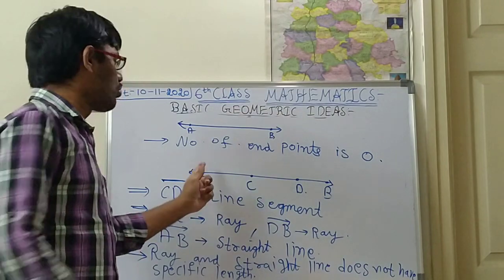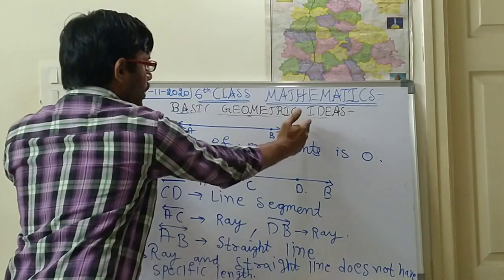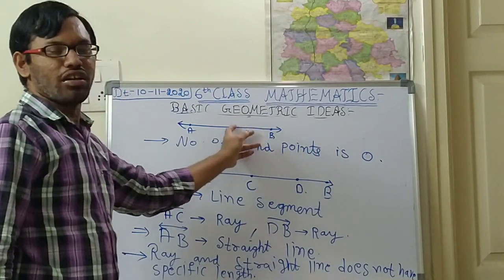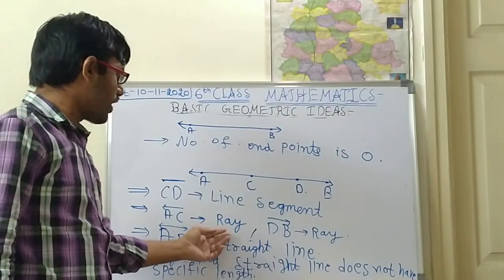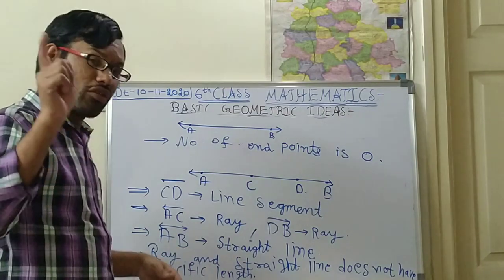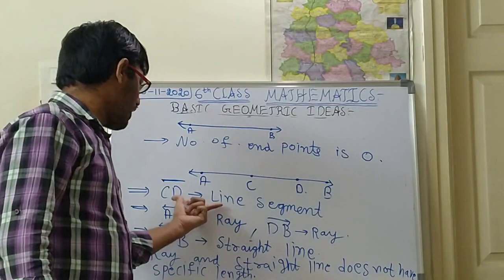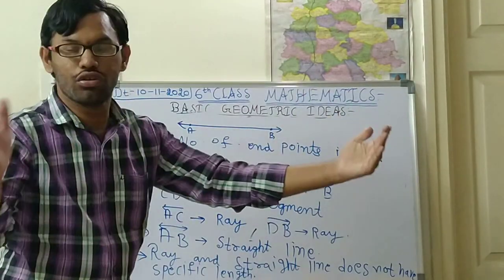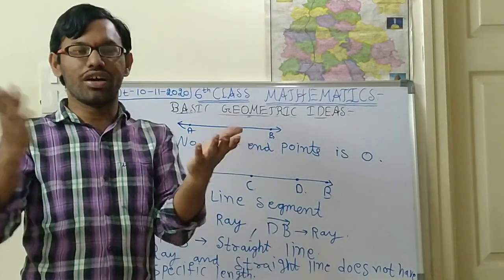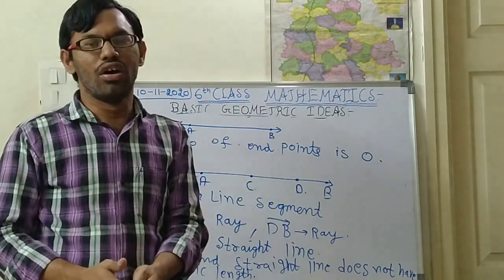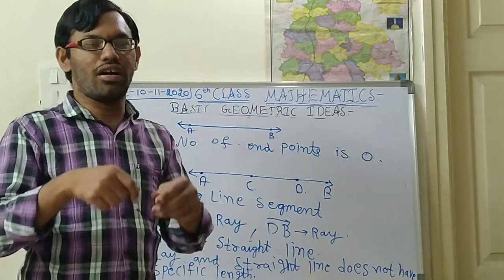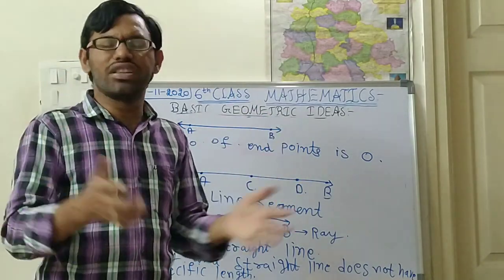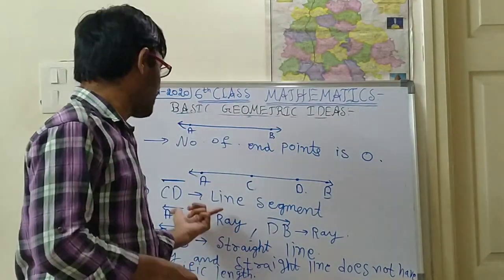And a straight line is also extended on two sides. So you can't say the particular length of a straight line or of a ray, but you can say the particular length of a line segment, from here to here. For example, you can measure the length of your table, bed, furniture, everything. But you can't measure this type of thing.